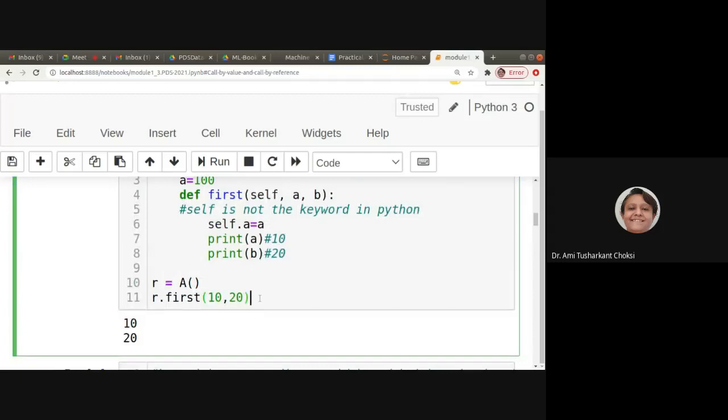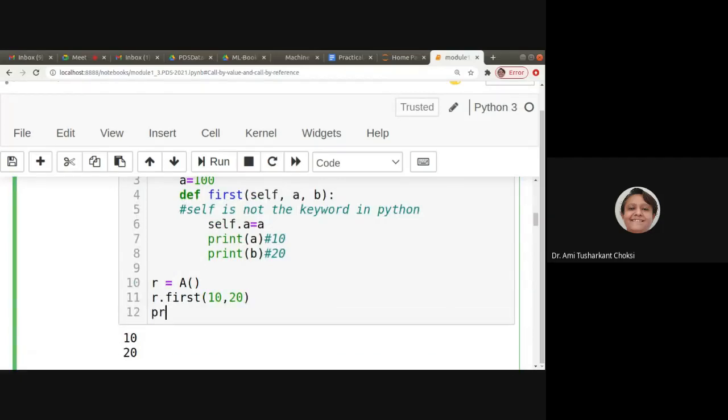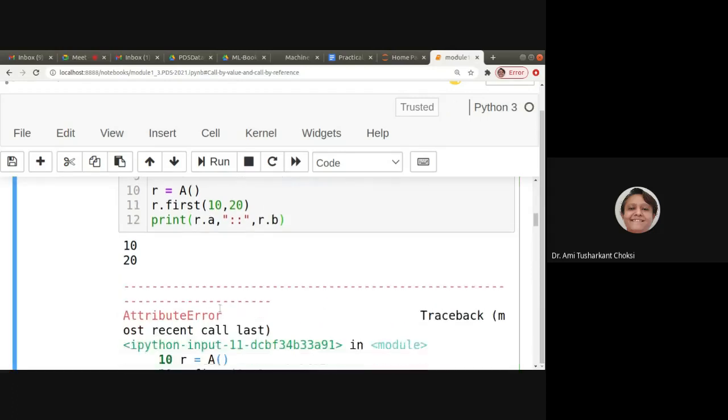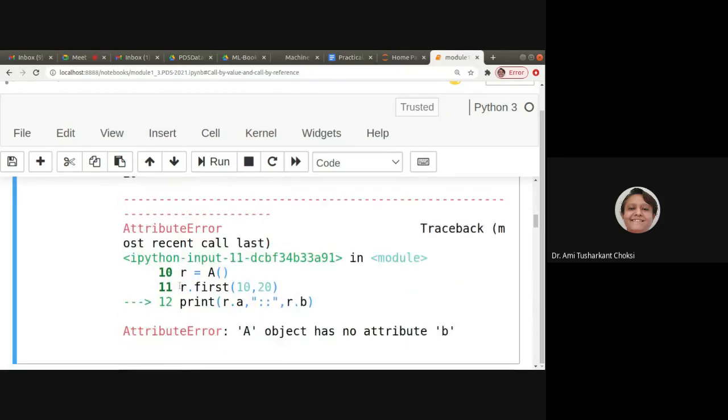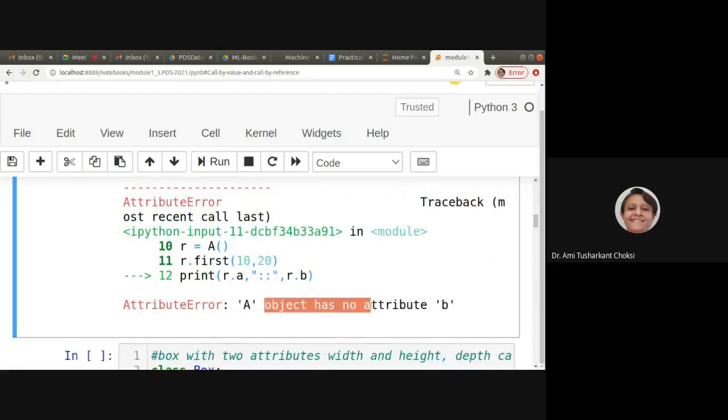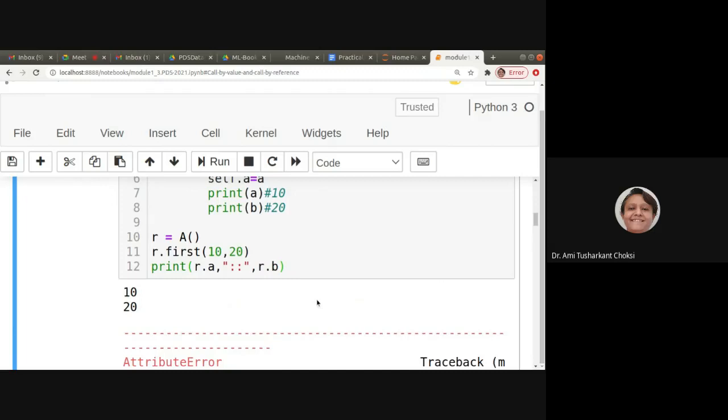Now if I do here print r.a and r.b, because that is the object of this class, will we be able to access this? It says AttributeError: A object has no attribute b.